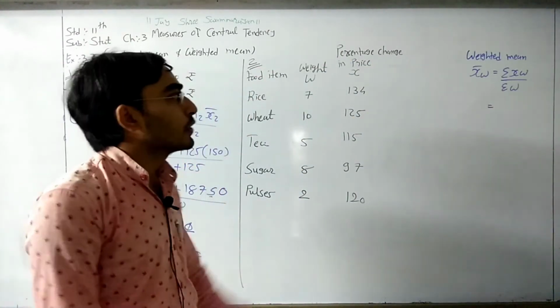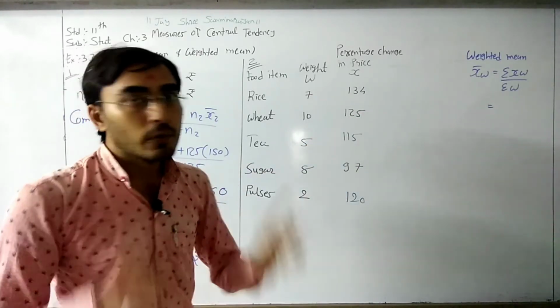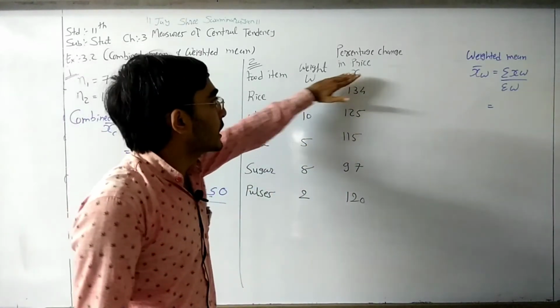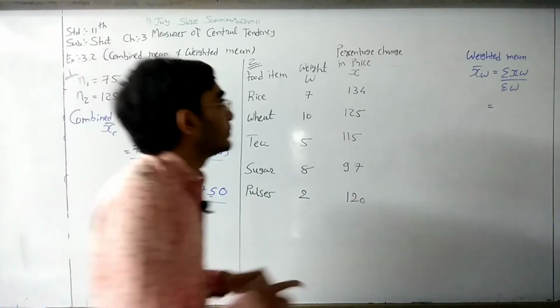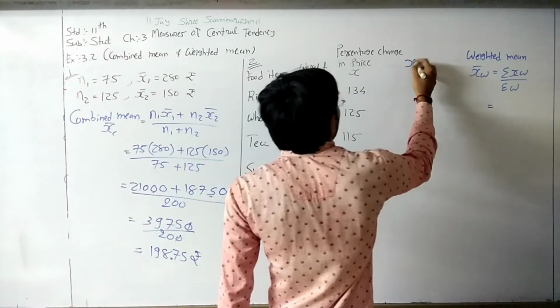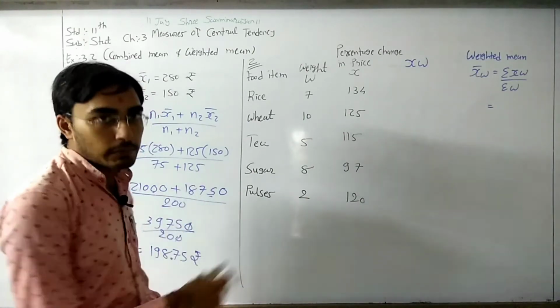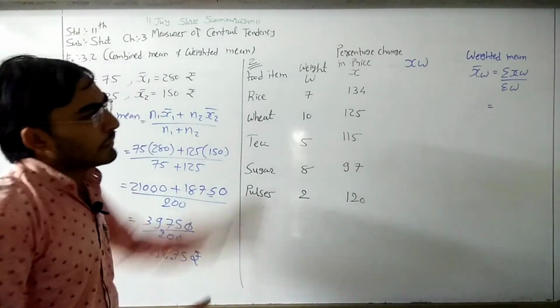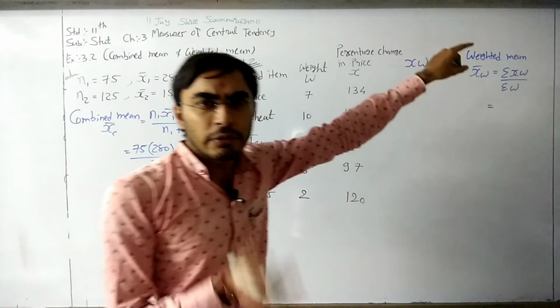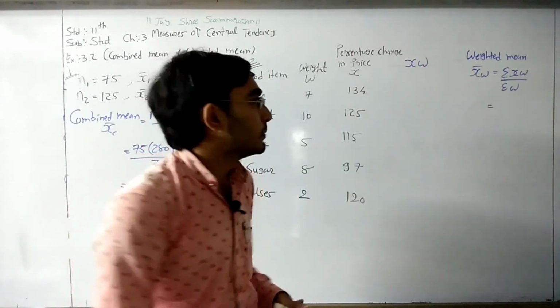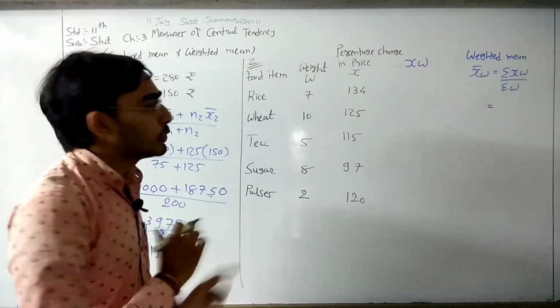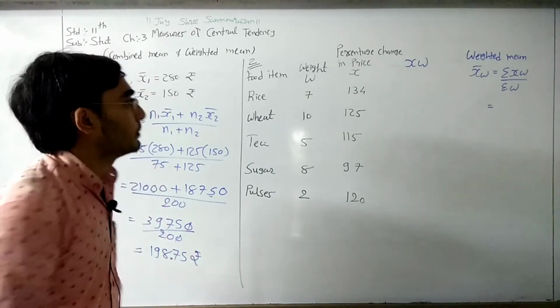So here we want sigma XW. For that we want multiplication of X and W. Right, so our next column is XW. We need to multiply X and W. We can write sigma XW, otherwise sigma WX. Both are same, because multiplication of WX, otherwise XW, both are same.